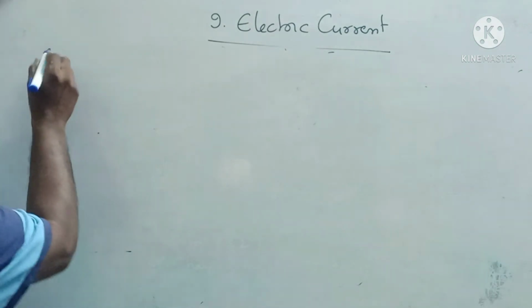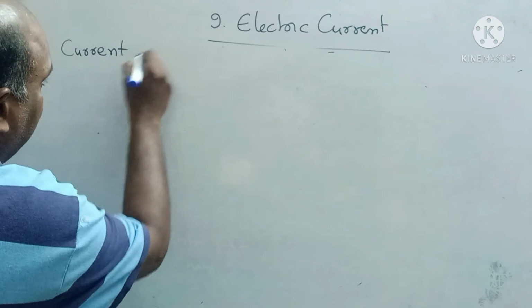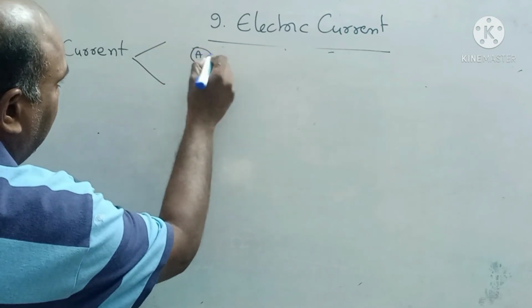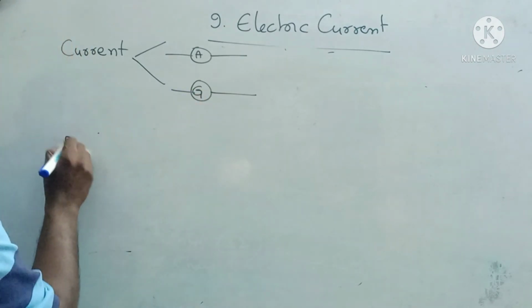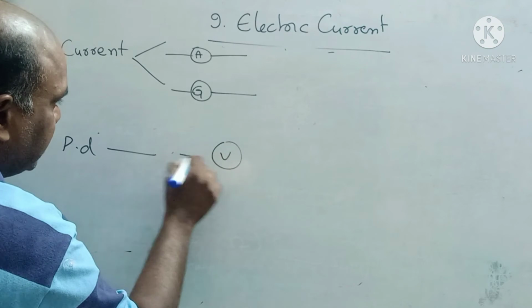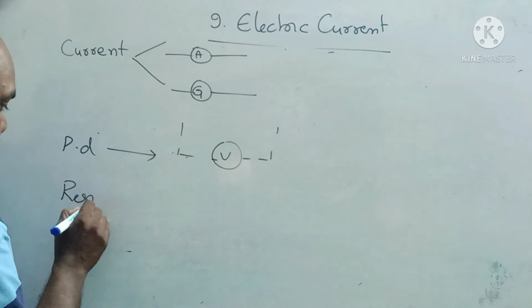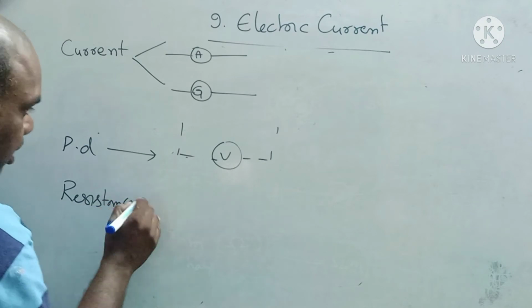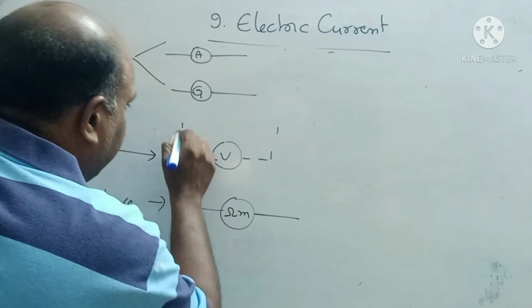Now, observe children, to measure the current we have two instruments: one is the ammeter, one is the galvanometer. To measure the potential difference we have the voltmeter. The voltmeter must be connected in parallel. To measure the resistance we have one more instrument, that is the ohm meter. These many instruments are there.